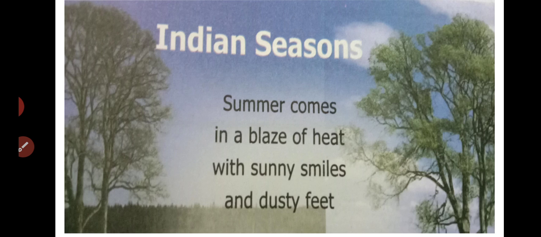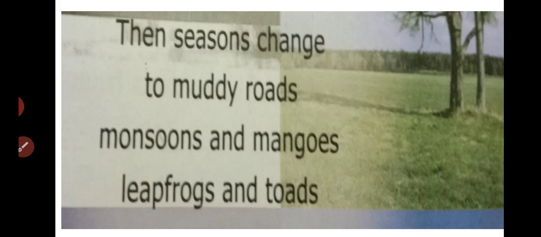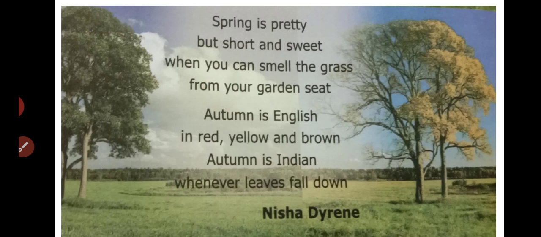Blaze means very hot, and during the summer season, the road became very dusty. Then she is telling about the monsoon season. During the monsoon season, the road became very muddy, and we can see creatures like leapfrogs and toads. Toads are also like a frog. Then she is telling about the spring season. She is describing this as a beautiful, very pretty season, and she is telling this spring season is very short and sweet, and also we can smell the grass.